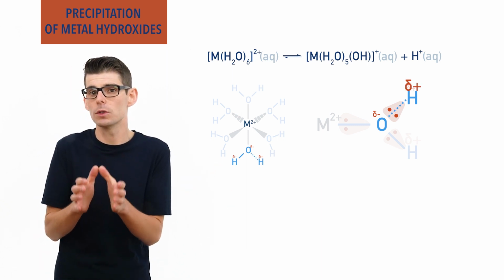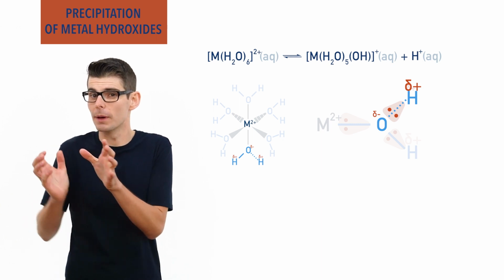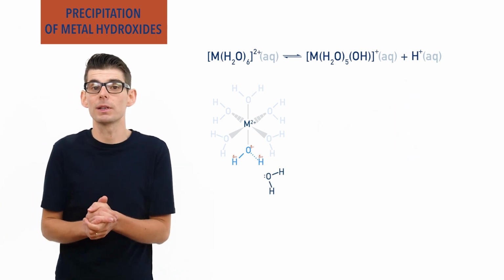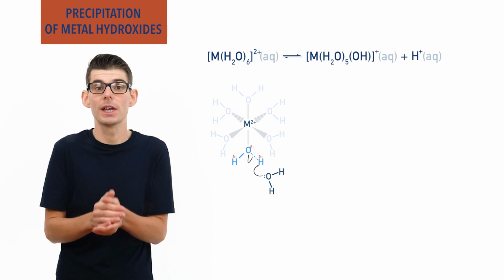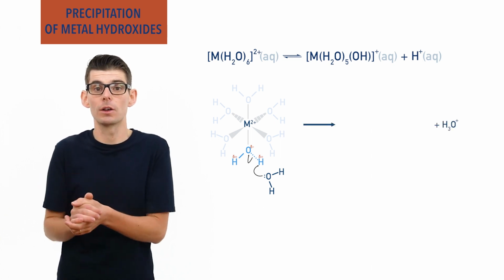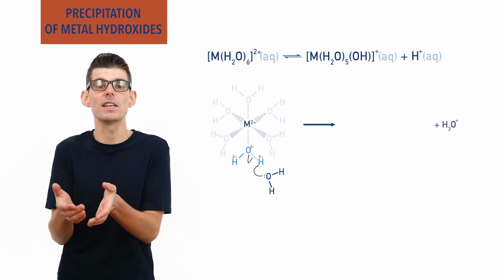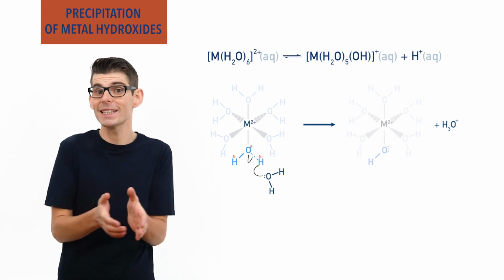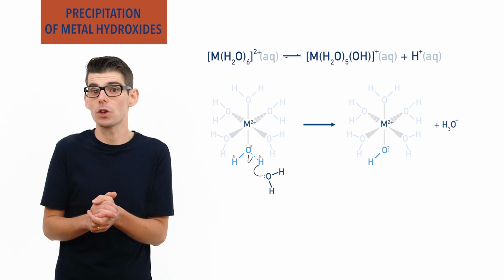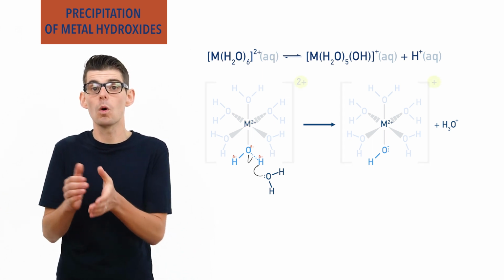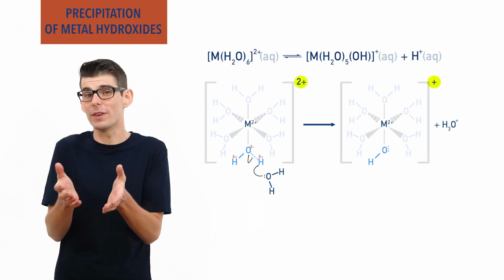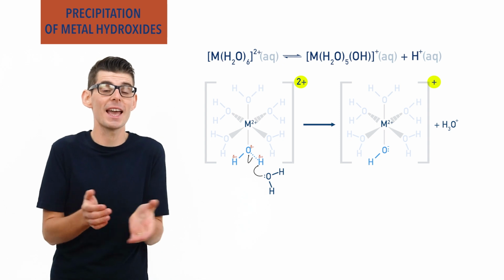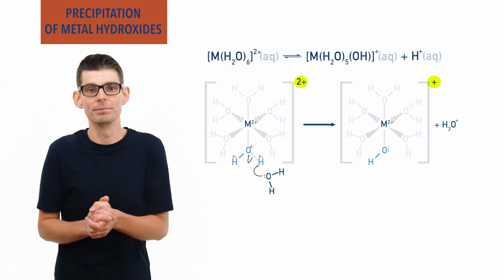Free water molecules in the solution are able to come along and take a H+ ion from a water ligand and form a H3O+ ion, often just written as H+ aqueous. This leaves an OH group behind and decreases the positive charge of the complex ion by 1. We can show this as the complex ion losing a H+ aqueous ion.